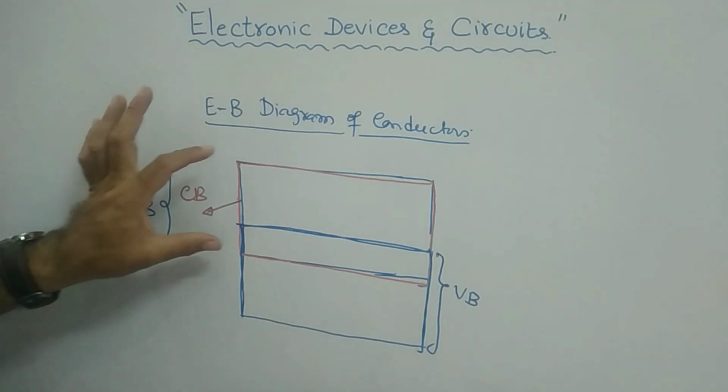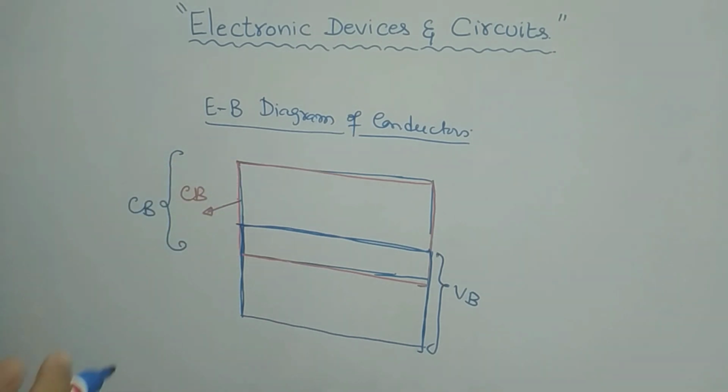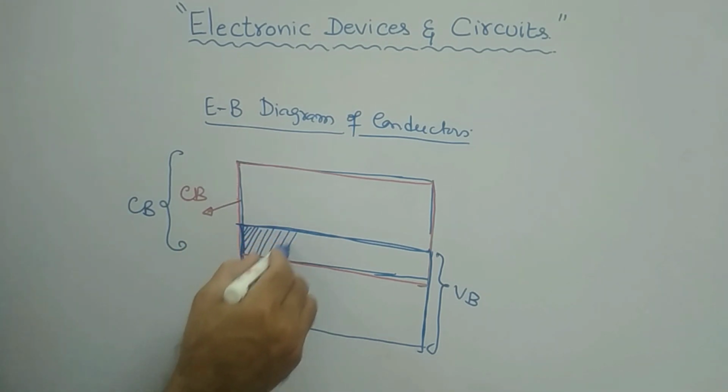Are you able to see? This is my CB, conduction band, and this is my valence band. If you can see this particular portion, I am marking it like this.